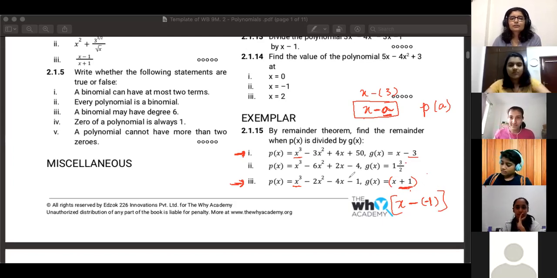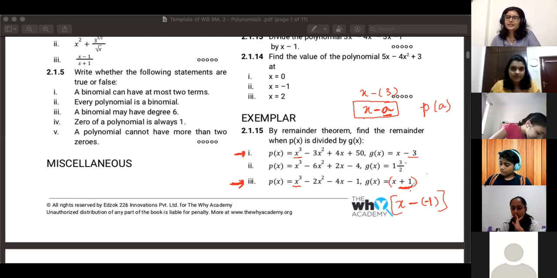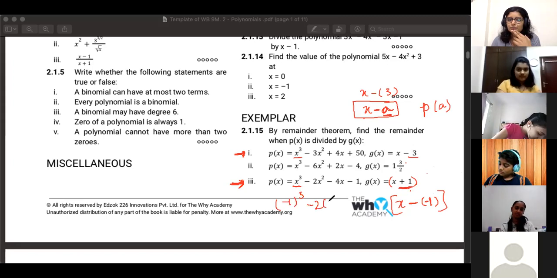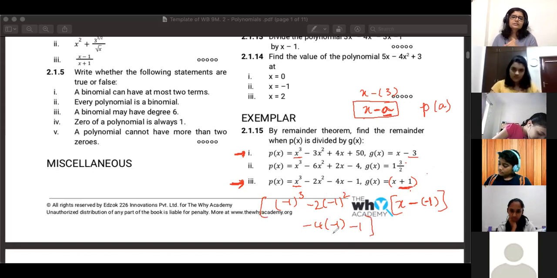Awesome. Okay, so do the third one. Again, be very careful. It should be in the x minus a format. So if you have x plus 1, then it's x minus of this thing. Okay, you guys calculate it. Once you're done, I'll let you know. It will be -1 cube, -2 into -1 square, -4 into -1, and -1. So just simplify this.